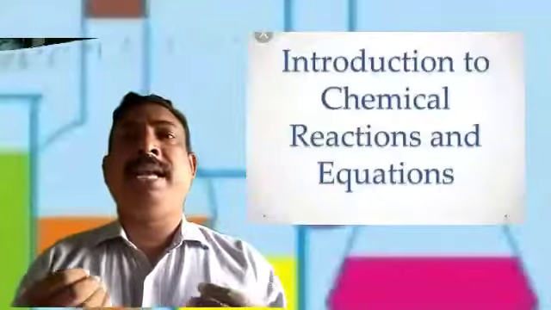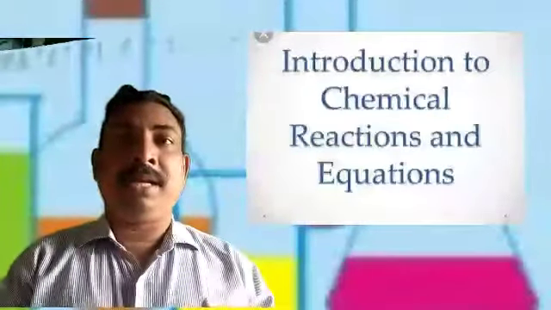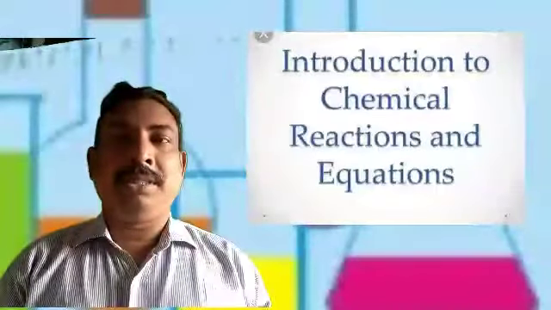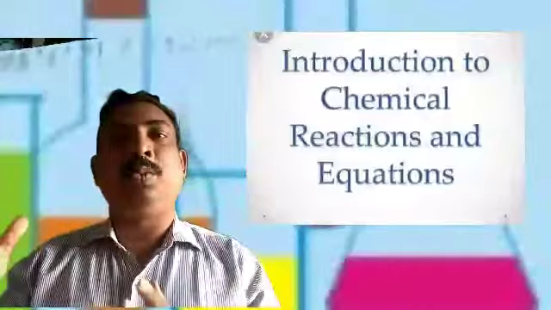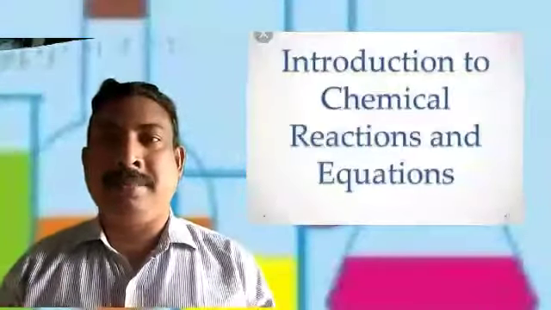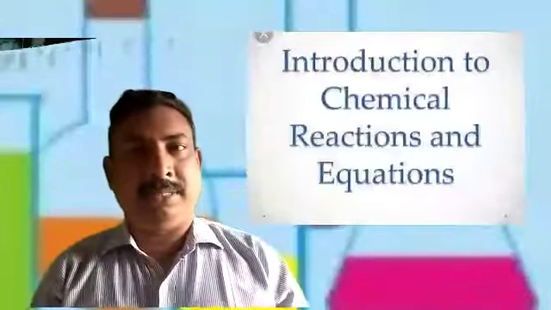Suppose when we take food, what type of chemical reactions occur in our stomach and what output comes. In higher classes, when you learn, you will understand it better. So it is a very important chapter for us.